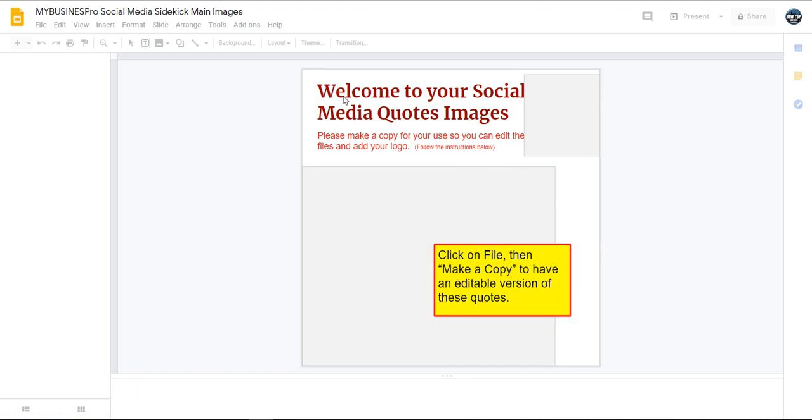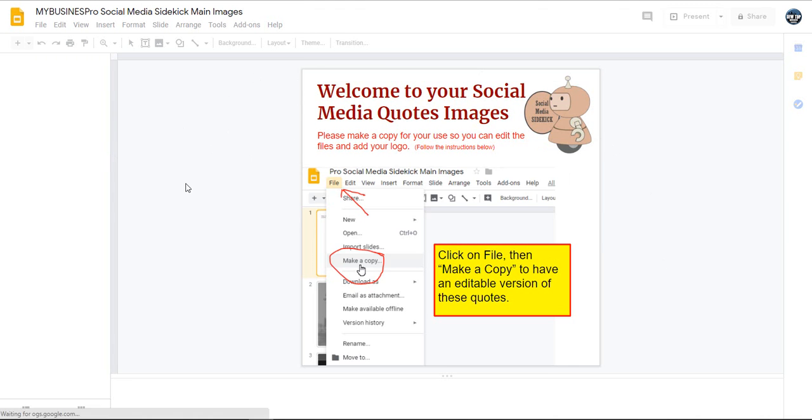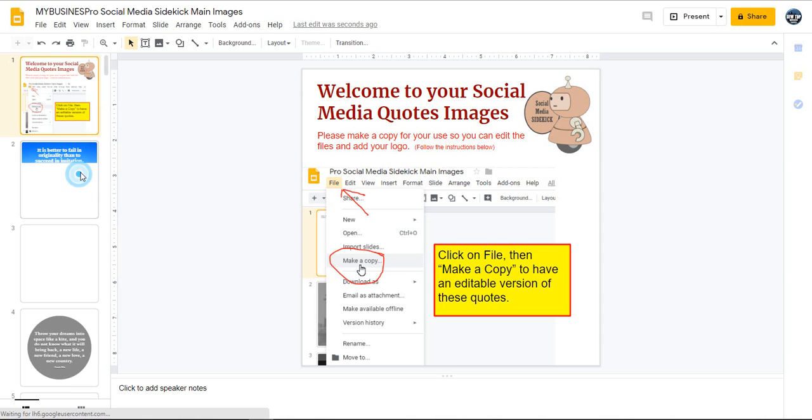All right, then it's going to open a new window. Now, depending on how fast your internet is, this may take just a second or so because these are images. All these images are having to load into your new system. Now, these will be your very own images. You can do what you want to, so you can delete this first page if you want to. That's fine. So let's go through and show you how to edit these images, each one.